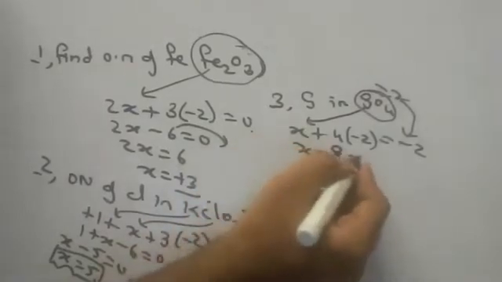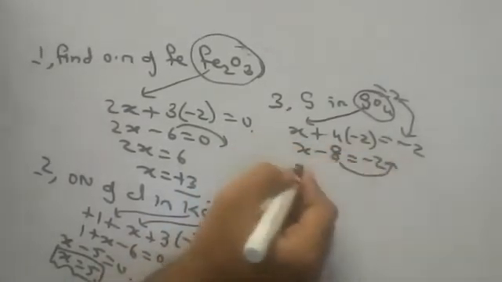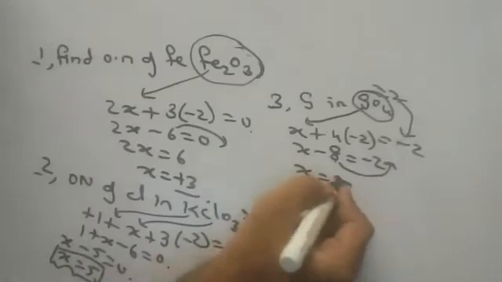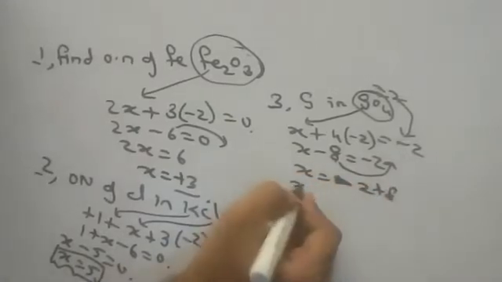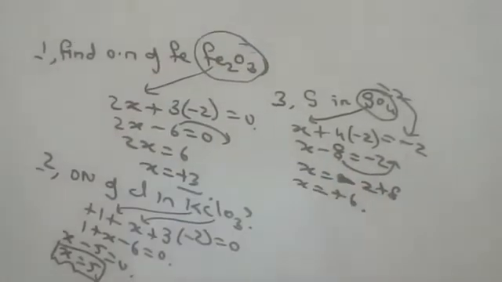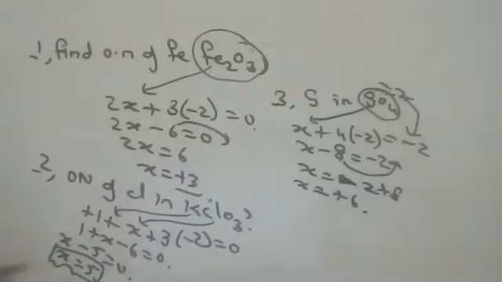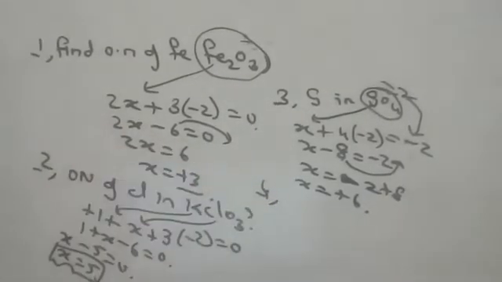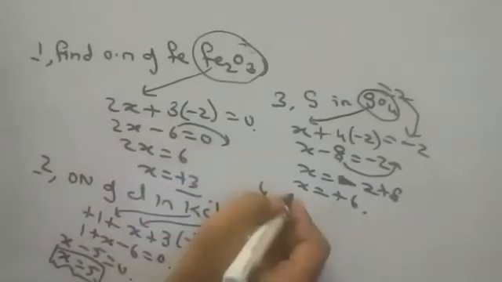X minus 8 is equal to -2. -8 comes here. X is equal to -2 plus 8. X is equal to +6. So sulfur is +6. Okay, children. I told you, no, after doing 10 sums, you will only understand. Next.